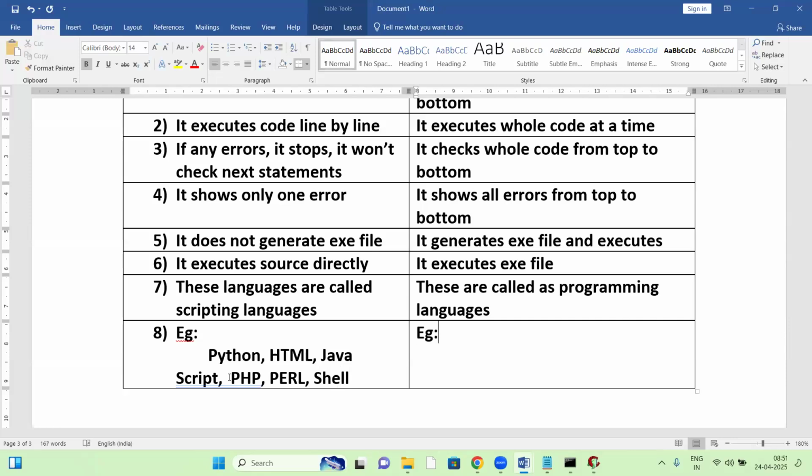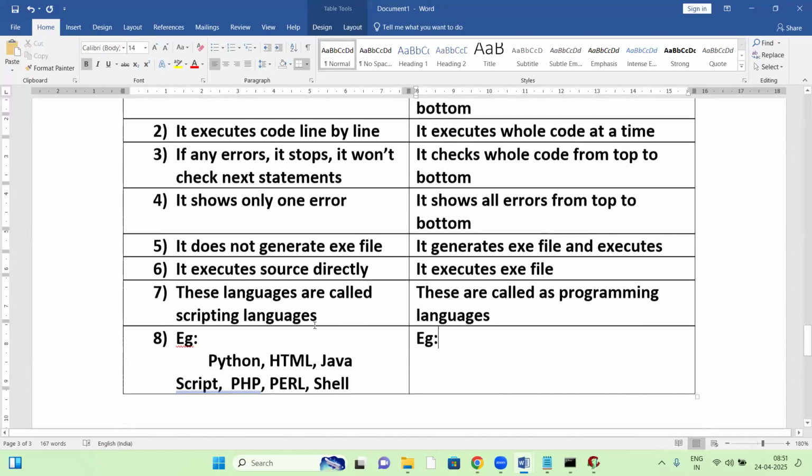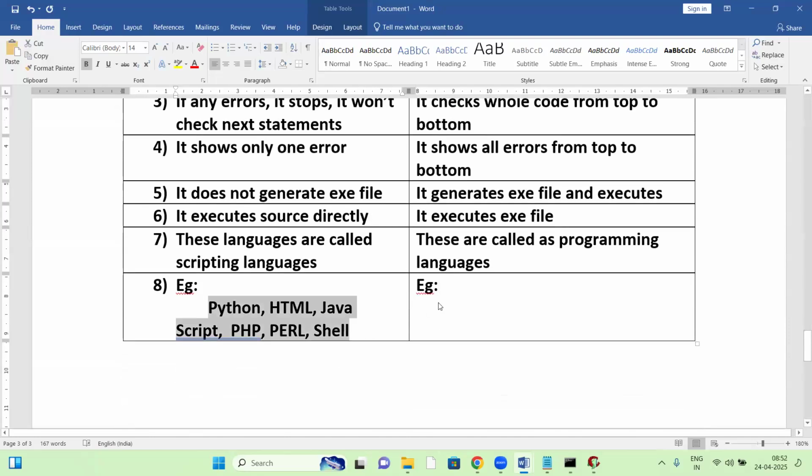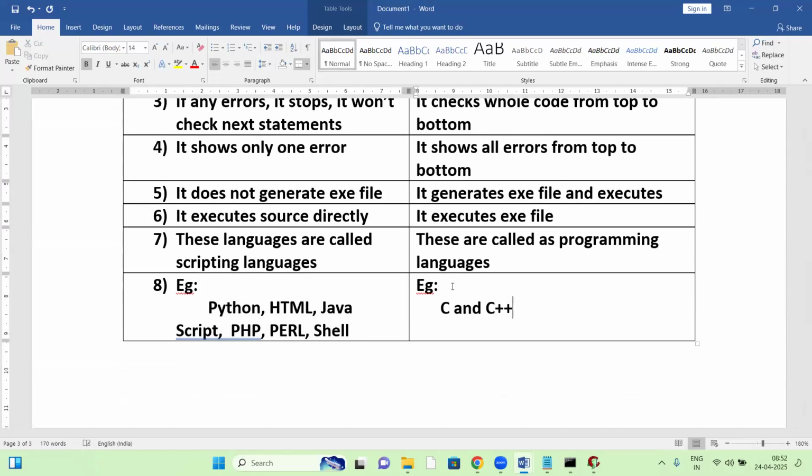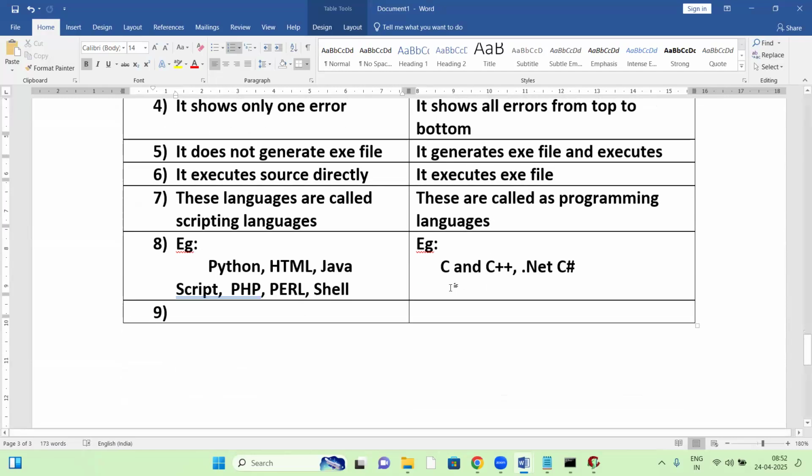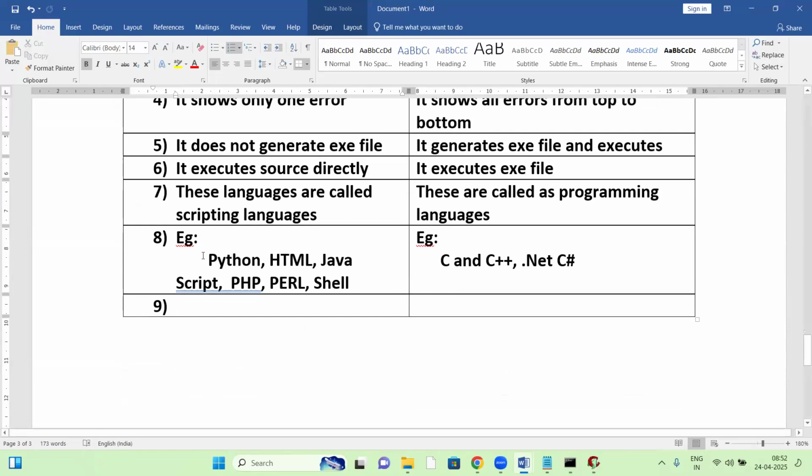These are all interpreter based languages. Now, compiler based examples: C and C++. Next, .NET, Java, .NET C Sharp is also compiler based, right? So these are the interpreter based and compiler based examples.